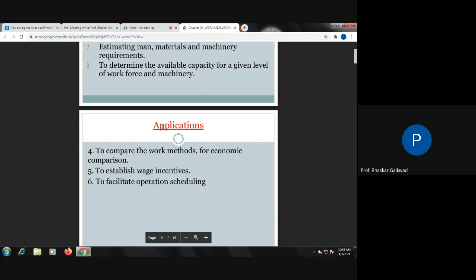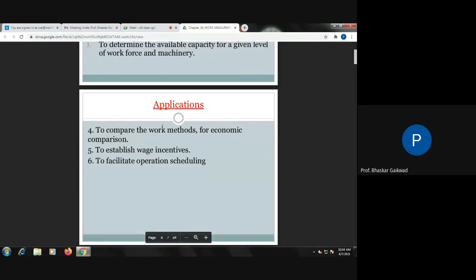While setting a new method, we have to set that new method as per the economical status. Also, we can decide the wage or incentive bonus system, or we can set production planning and control. So this is the application of work measurement.